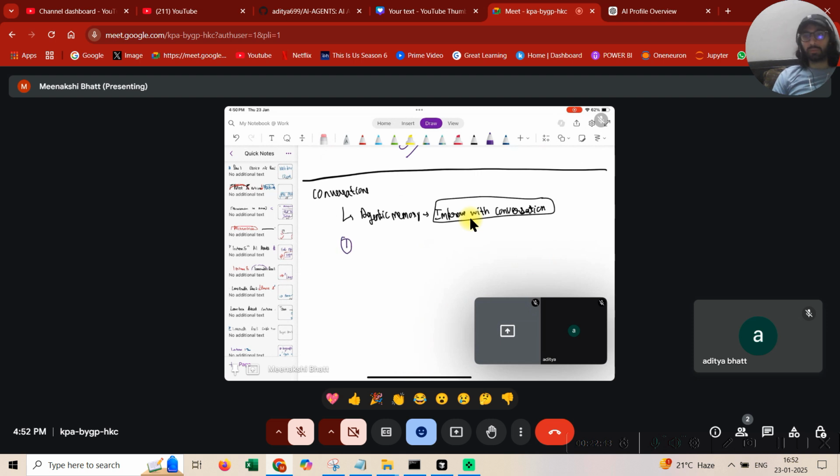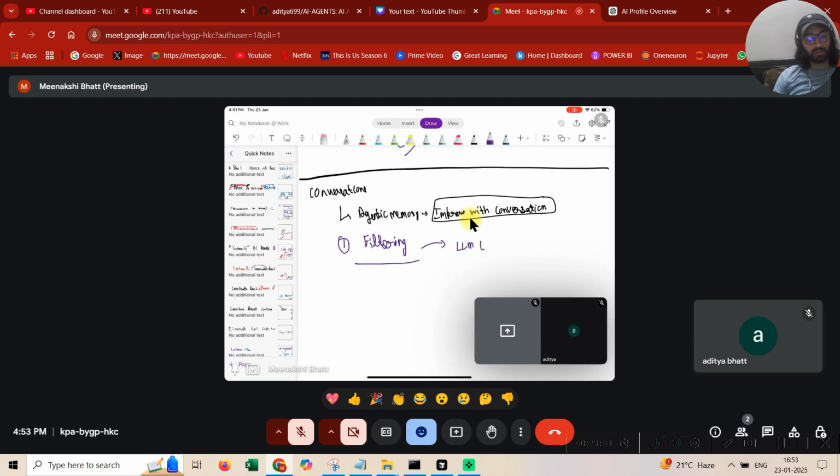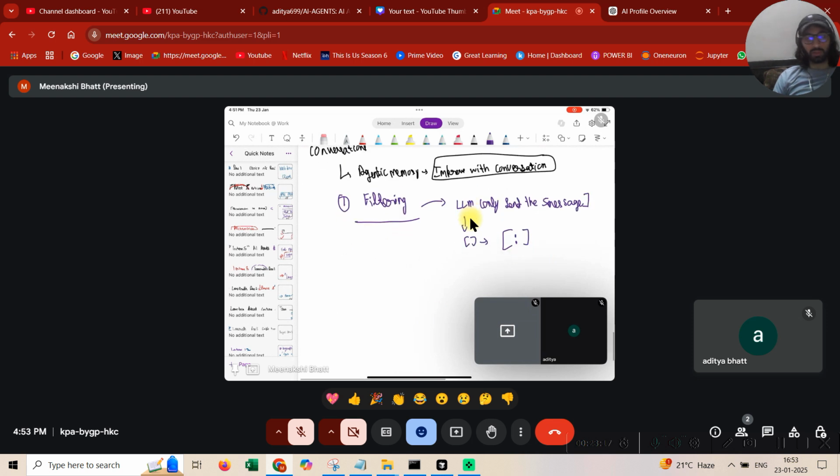So the first technique which I talked about was filtering. This is, guys, something which is most commonly used. It is very effective. It comes down from an idea that when you and me are talking, even I don't remember what was the first thing that I said. So filtering is something where, whenever you make an LLM call, you only send the last 5 messages. But guys, always remember, in Python you can do it with something like this, but that is probably okay. I'm less worried about that. What I'm worried about is please send the system message as well. Don't forget the system message as well.